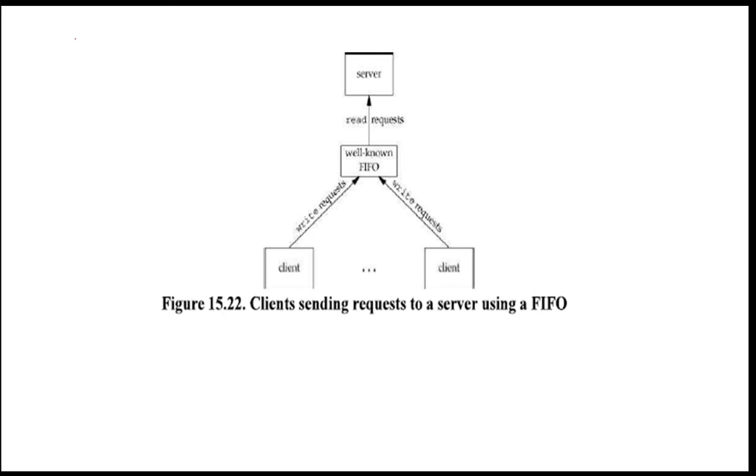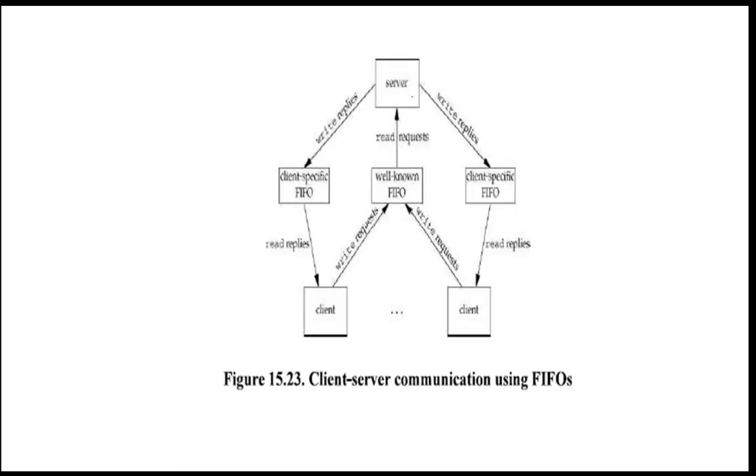Okay, see here, the client sending a request to the server using the FIFO. The server reads requests from a well-known FIFO that will be created, and the write request will be sent from the client to that FIFO and then to the server. Okay, here is the client-server communication using the FIFOs. Now, how is the server going to communicate with the client? The server writes replies. For each specific client, one FIFO will be there, so that data will be sent to that client-specific FIFO as the reply for that request.